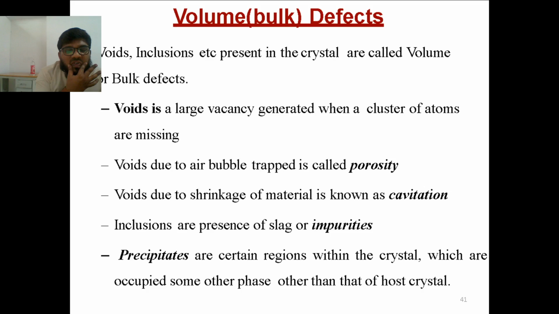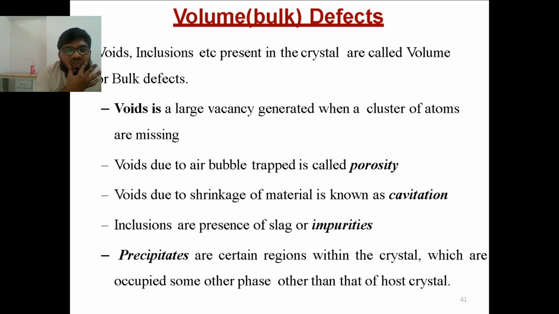Next, voids due to air bubbles. Generally in casting, when the molten metal is poured into the mold, small air gaps are produced. Because of that, we try to remove the air bubbles. These air bubbles will create porosity in the elements. Then voids due to shrinkage of material, which are called cavitations, and inclusion of other materials. These are all generally seen in casting. When you are doing casting, other impurities like dust and mud can pass into the casted material and it will create cracking of the material.